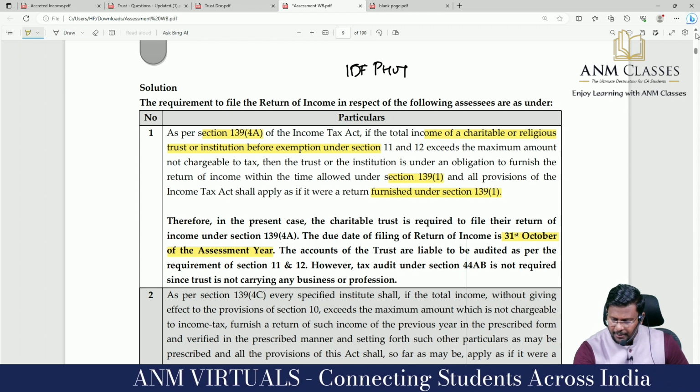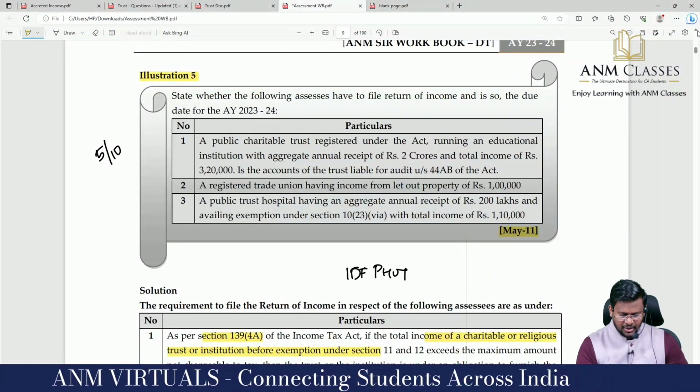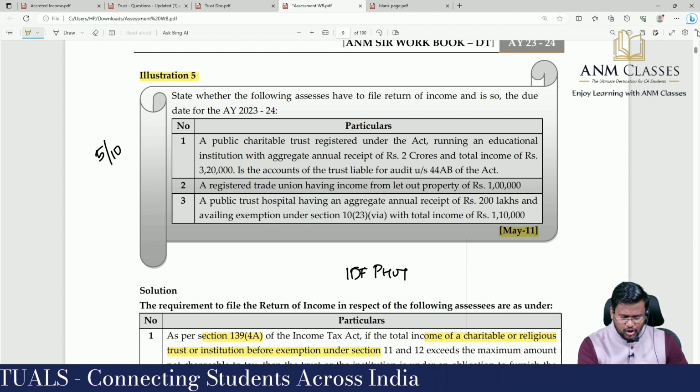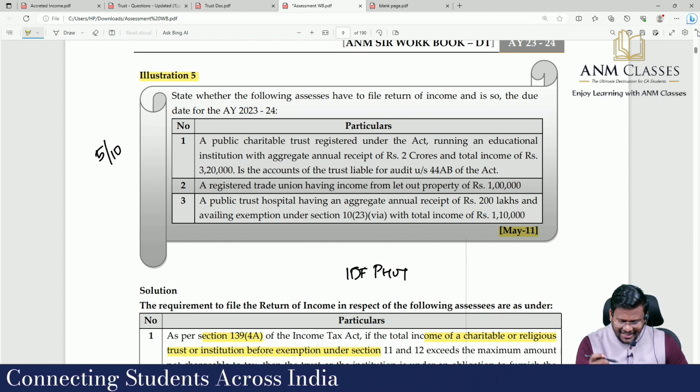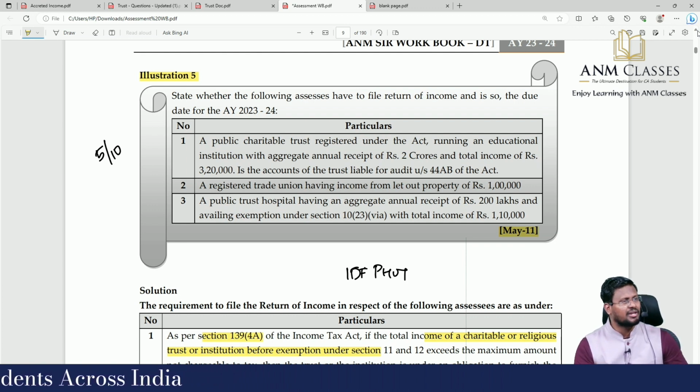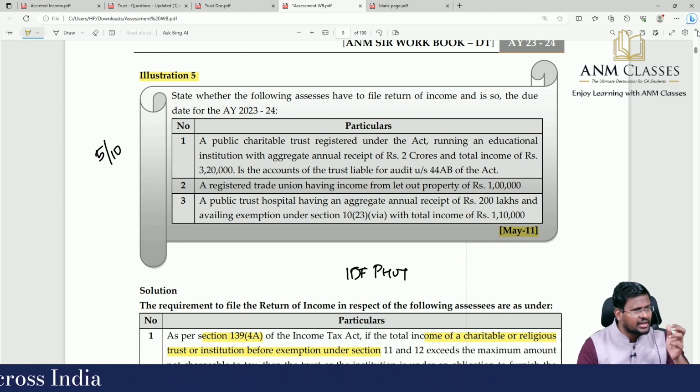I'm reading that question part once again. A public charitable trust registered under the Act running an education institution with aggregate annual receipts of 1 crore and total income of 3,20,000. That 3,20,000 exceeded the basic exemption.